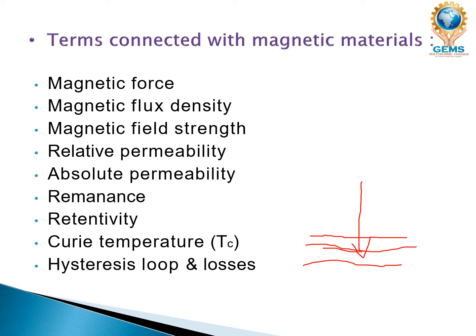Next is remanence, or remanent magnetization, or residual magnetism, which is the magnetization left behind in a ferromagnetic material such as iron after an external magnetic field is removed.